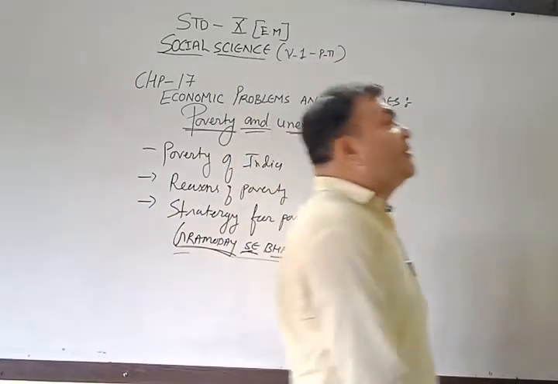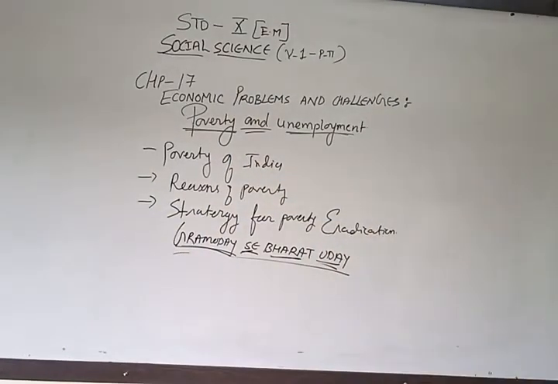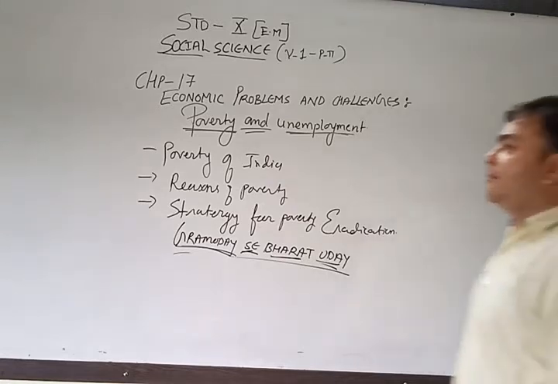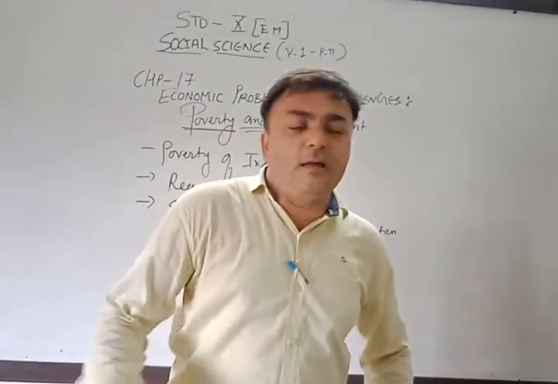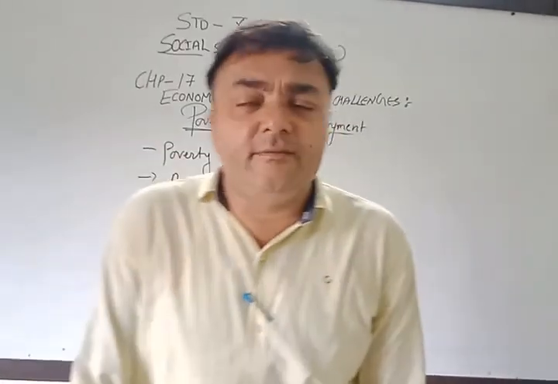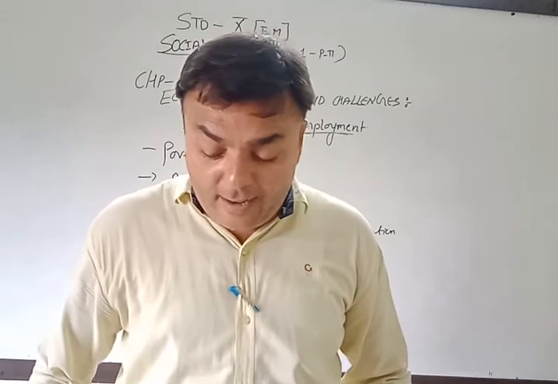So with this strategy, the government, with Gramodaya se Bharat Uday, gave Garibi Hatao. By this they got some type of strategies that they will ruin poverty. But what happened in this? No doubt industries were developed near villages, and many other small businesses, small industries, we can say cotton industry. But what happened?